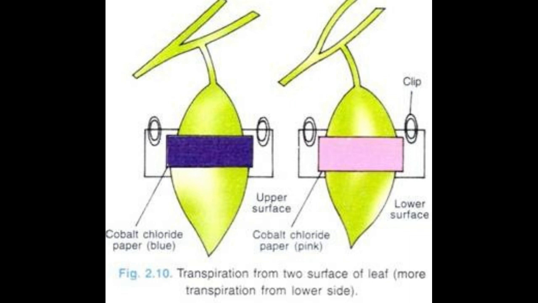So this is how we can show the experiment to demonstrate the different magnitudes of transpiration from the two surfaces of a dicot leaf. For today's topic, this much only, and I would like you to do all the progress checks from the textbook and go through the lessons thoroughly. The next topic, in the next class, will be the factors affecting transpiration.